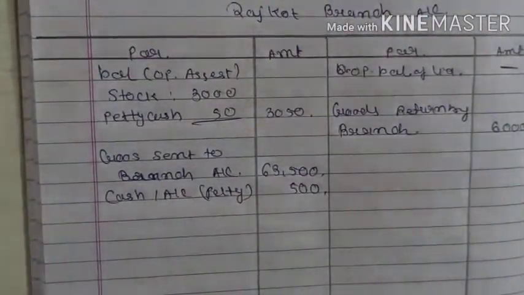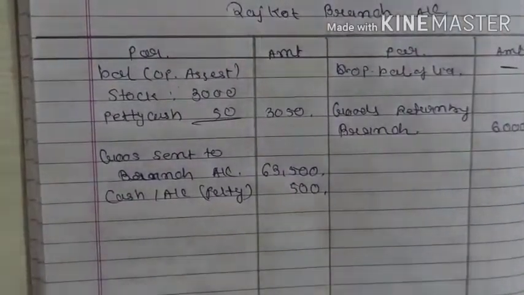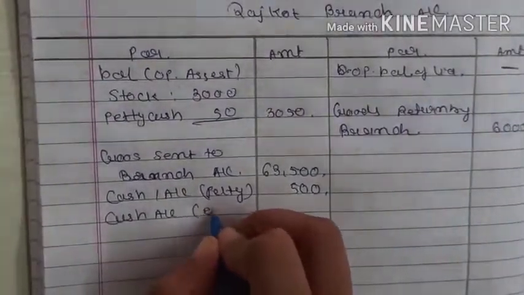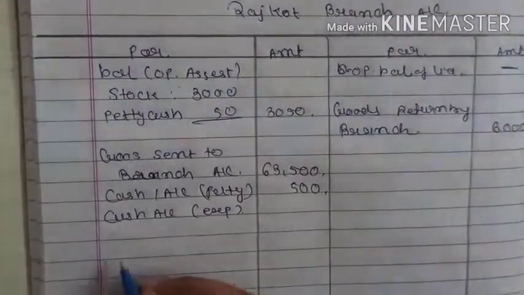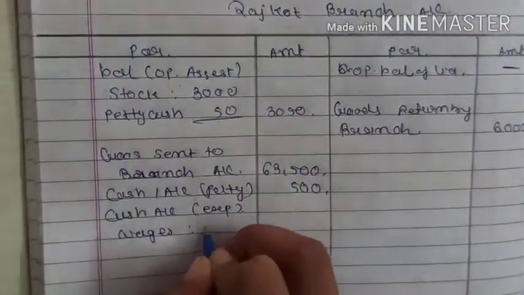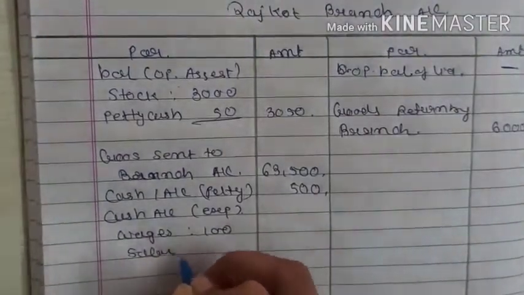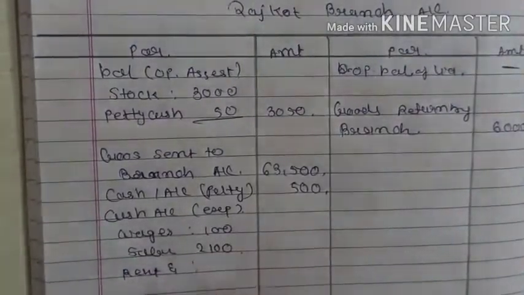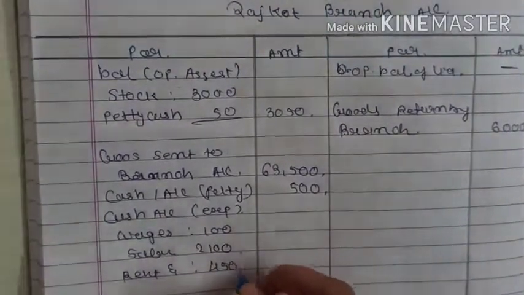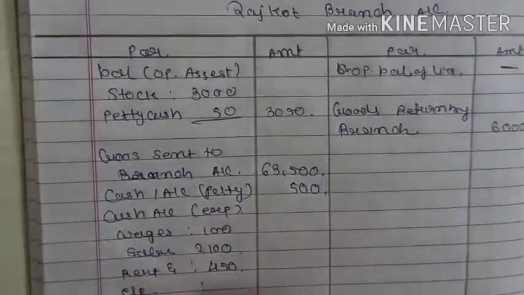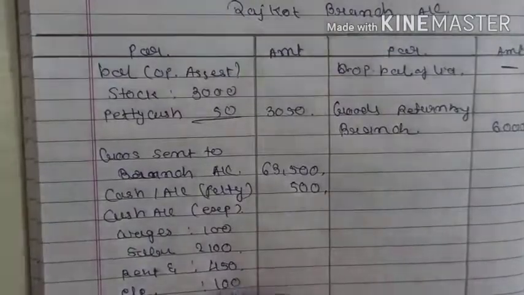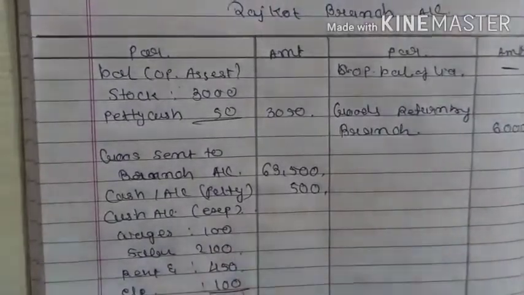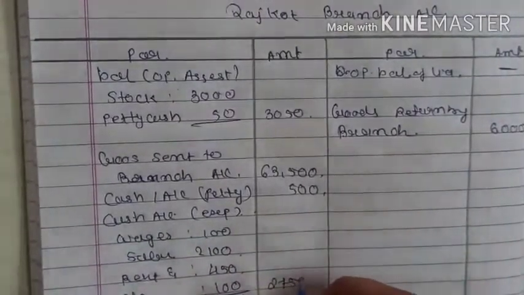Then expenses paid by the office. So expenses are paid, so cash account, in a bracket expenses. Which are the expenses? Wages 100, salaries 2100, then rent and rates 450, and electricity. All the expenses are paid by the head office only. So here we will write cash account in a bracket expense. Let's total it, 2750.